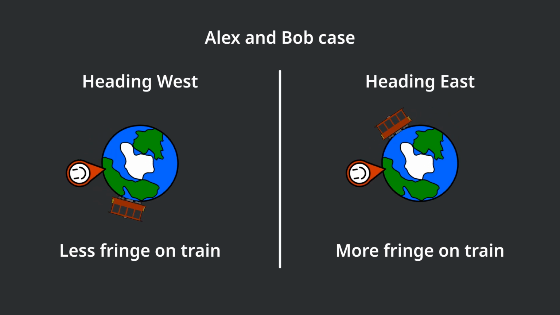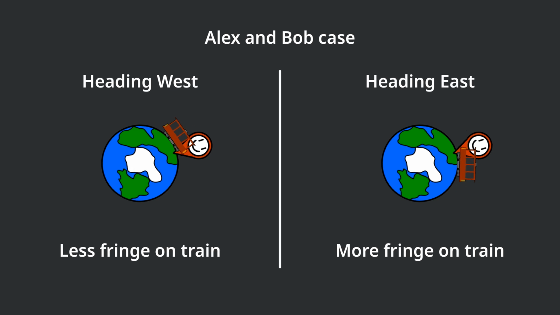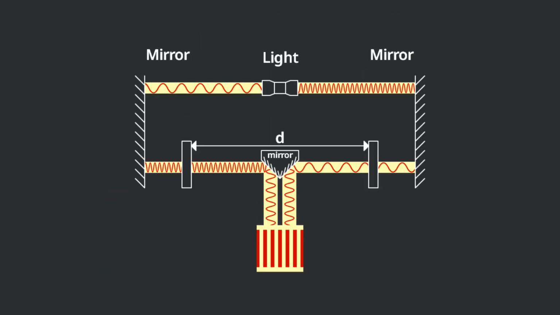In this case, the number of fringes observed by Alex should be less than those observed by Bob. Since both Alex and Bob are moving, redshift and blueshift effects should be able to be observed from both perspectives. As long as the train is moving, Bob's fringe count cannot be equal to x.